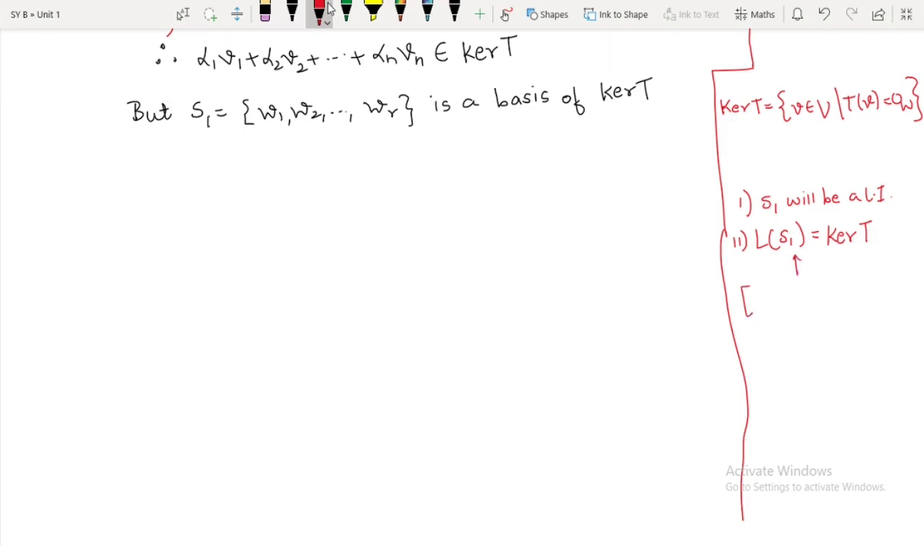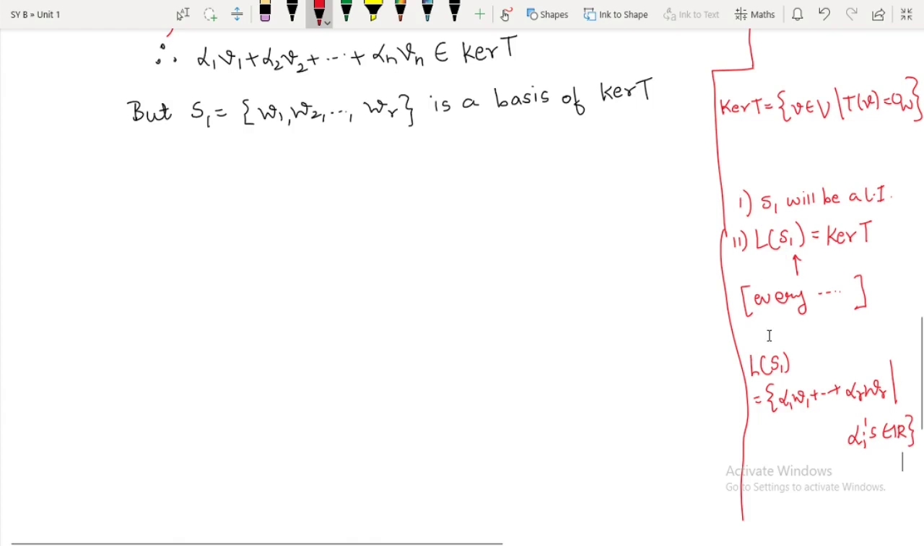The meaning of this is that every element of the kernel of T can be written as a linear combination of elements of S1. But what do you mean by a linear combination of elements of S1? The span of S1 is nothing but alpha 1 w1 plus so on alpha r wr, where these alpha i's are nothing but real numbers.